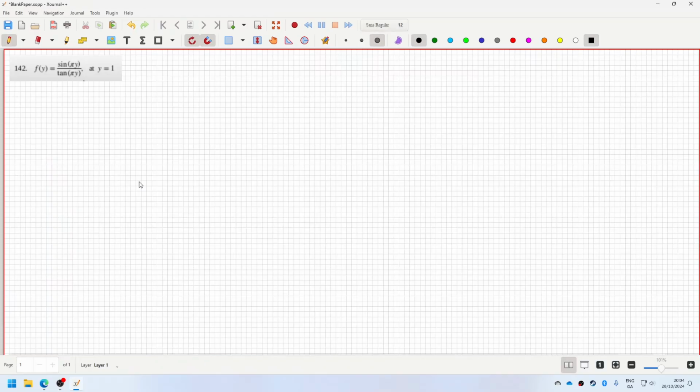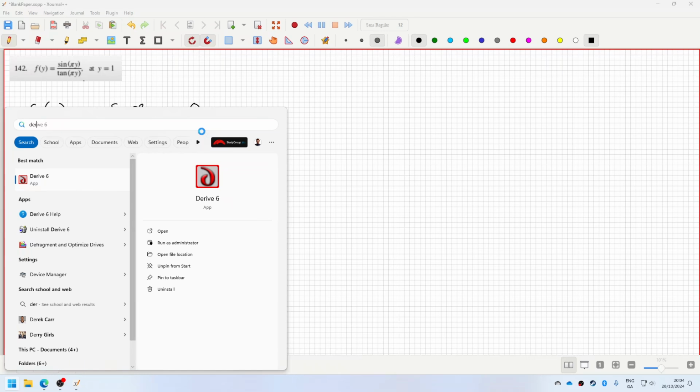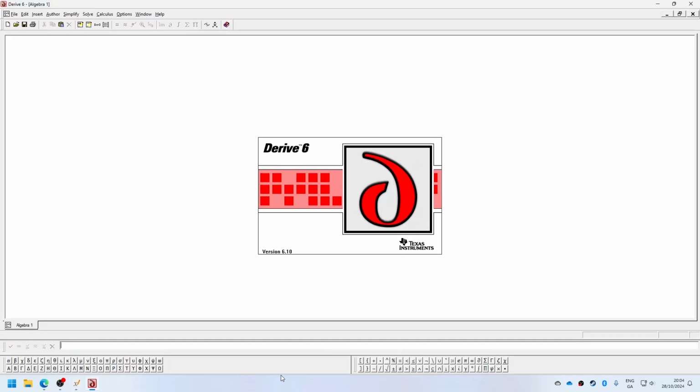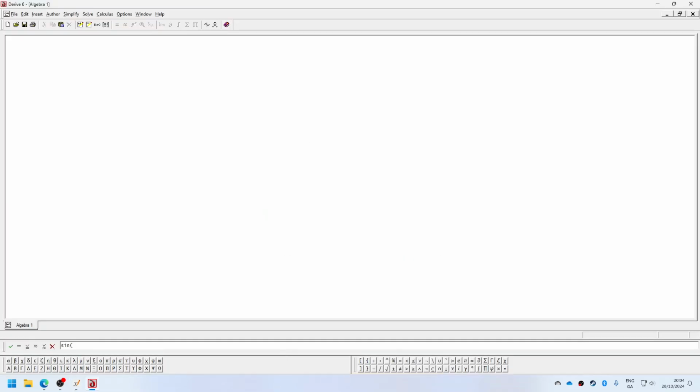So here, if you calculate f of 1, that would be sine pi over tan pi, which is 0 over 0. Now, it is interesting though, because if I was to graph that, I'll just say sine pi x over tan pi x.